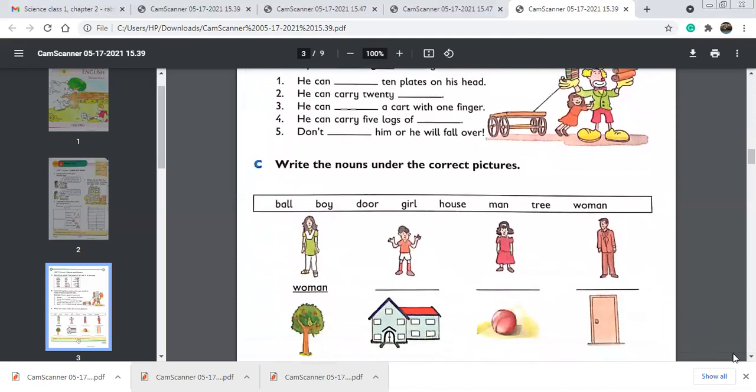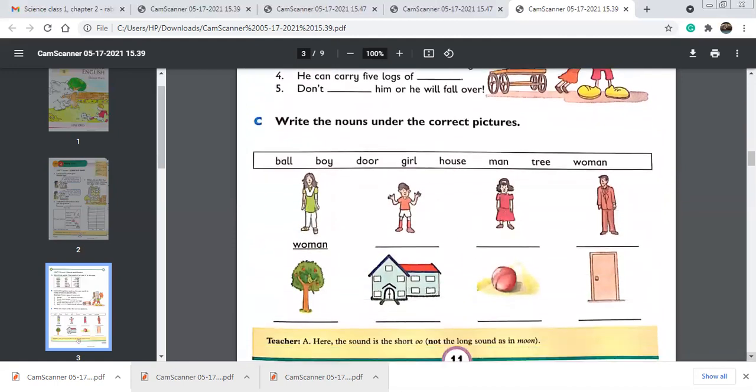Okay, now moving on to exercise C, which is very simple and easy. Write the nouns under the correct pictures. What is a noun? Just recall the definition of noun. In simple words, a noun is a naming word. Yes, a noun is the name of any person, place, thing, or animal. So the name of any person, place, thing, or animal is called a noun. Okay, so in simple words, a noun is a naming word.